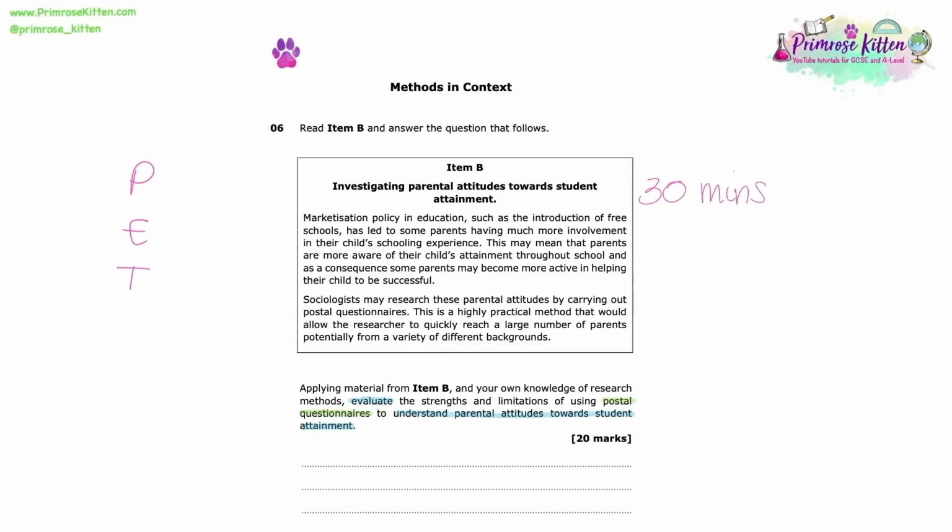So practical advantages and disadvantages within a research context refers to how costly the research will be, how we are going to gain access to our respondents, how time consuming it might be. And ethical considerations includes informed consent, the right for respondents to withdraw at any point in the research, and ensuring that all personal information is kept confidential and private. And finally, theoretical considerations refers to that big debate within sociological research between interpretivists and positivists. So here we are considering terms like validity, reliability, and generalisations.